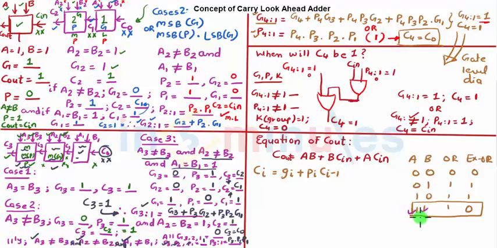And if that's the case, A is 1 and B is 1, that means my G is always going to be 1. So my Cout will be 1 irrespective of this term, and hence it is not wrong to substitute A plus B as P, though P is A XOR B, because I will get the same functionality, and that's the reason I have put A plus B is equal to P.